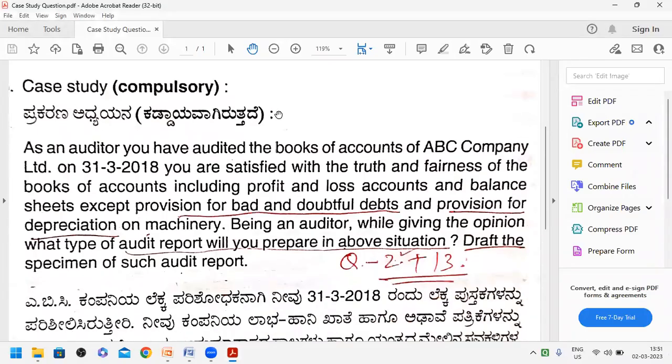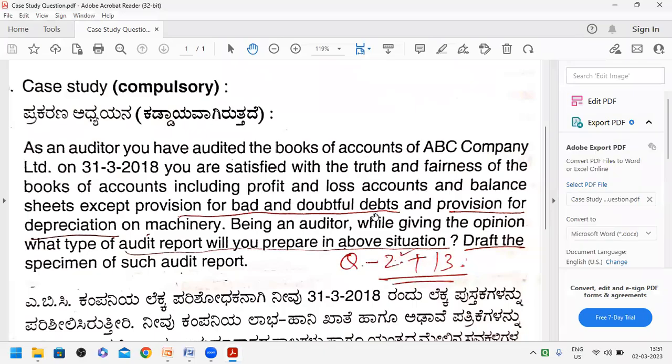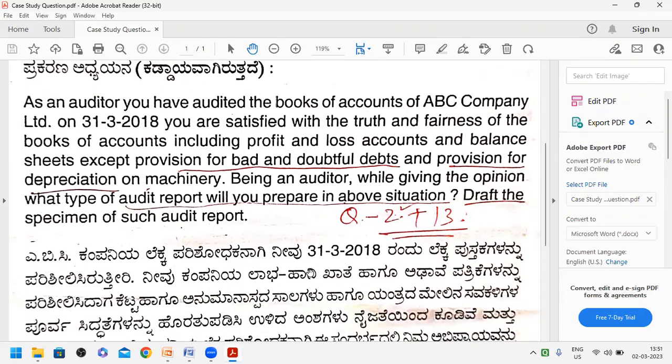See, look at this. This is a question format. As an auditor, you have audited the books of accounts of ABC Company Limited. You are satisfied with the truth and fairness, right? But what happened? Except for provision for bad and doubtful debts, provision for depreciation on machinery, and maybe inventory also. There is an objection related to the inventory. And being an auditor, while giving the opinion, what type of audit report will you prepare in the above situation and draft the specimen of such an audit report. So this is the question.